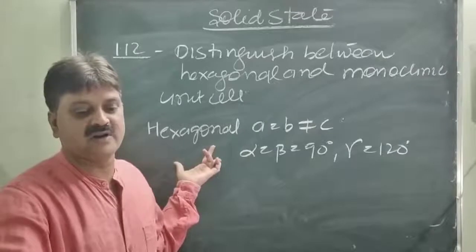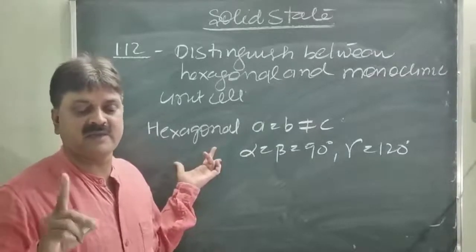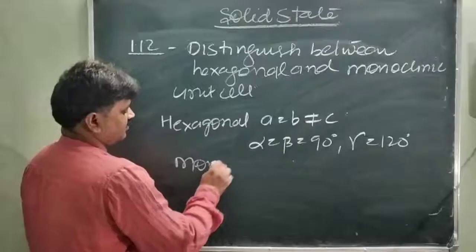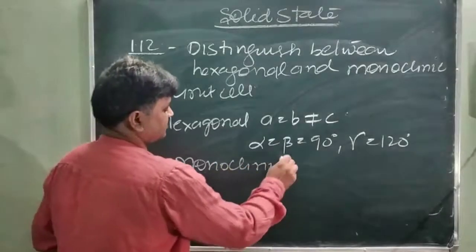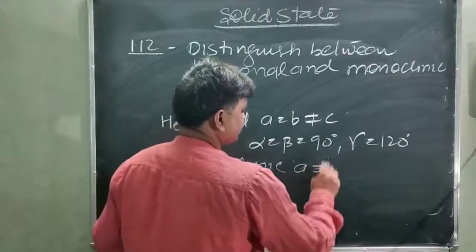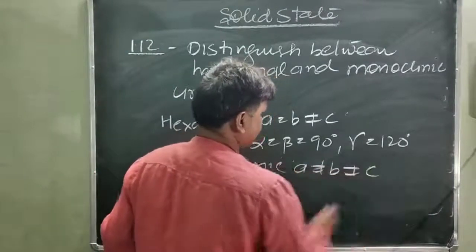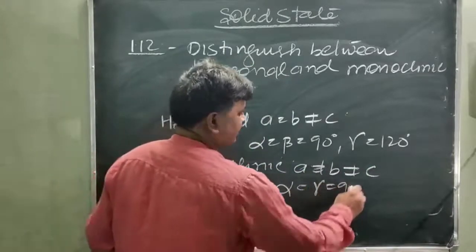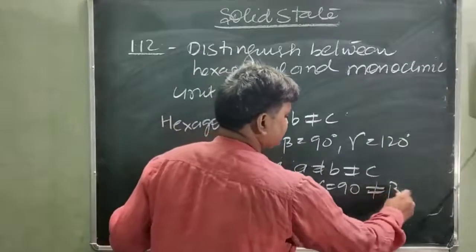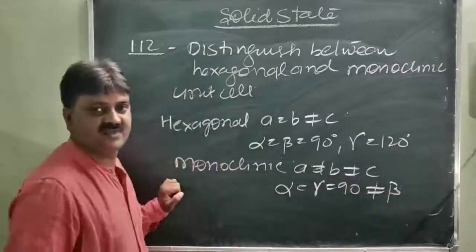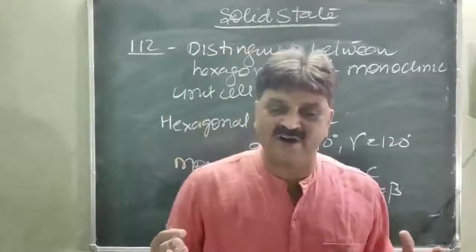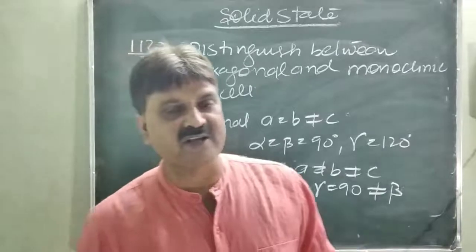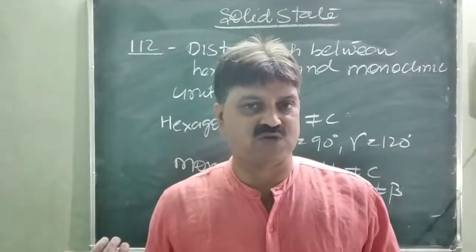However, in case of monoclinic, the edge length A is not equal to B is not equal to C, and the bond angle alpha is equal to gamma is equal to 90 degree, but beta is not equal to 90 degree. So on the basis of the edge parameters as well as the bond angles, you can designate the monoclinic unit cell as well as the hexagonal unit cell.